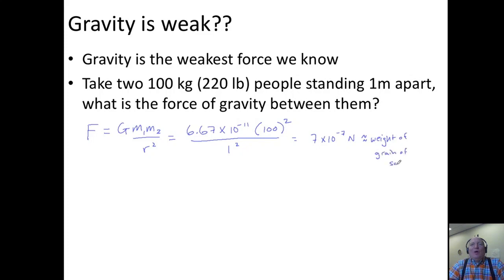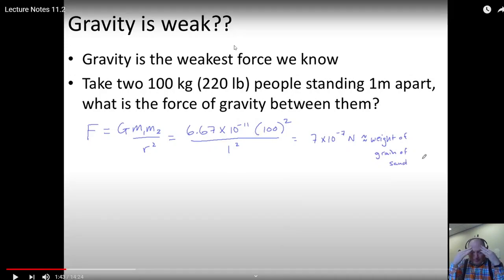Okay. Oh, that's a cool way to think about it. So how can you actually think about how it would feel, right? If I've got two people standing, you say, well, it's like you're feeling the weight of a grain of sand. But the problem is you're standing here and you're attracted this way. And so if you were to add the grain of sand to this one, it would be pushing down. So do you think about it like this, like two people maybe laying down, and then this top person getting an extra grain of sand down?